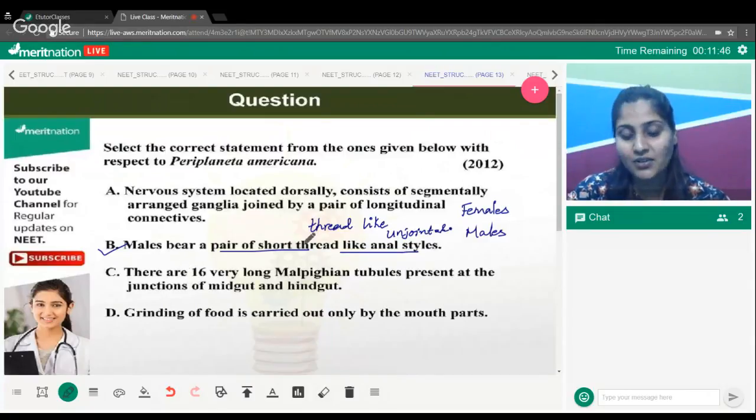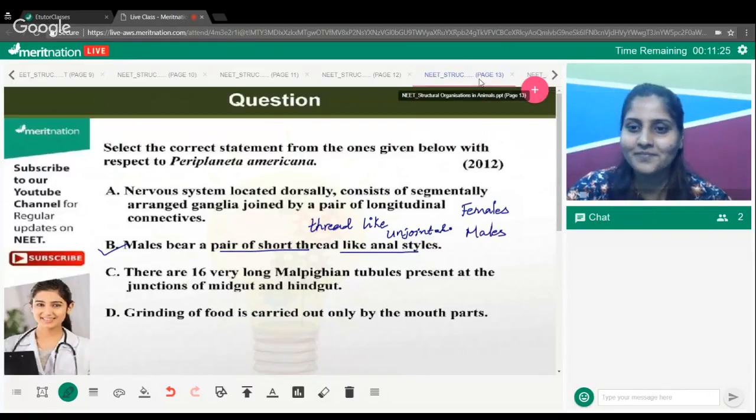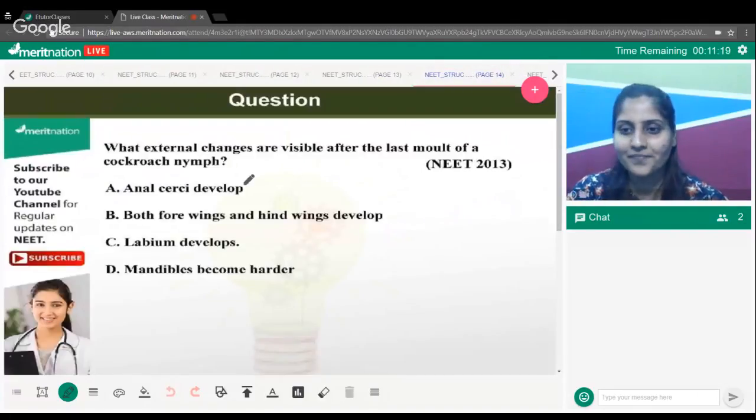Next time when you come across a cockroach, instead of killing it, have some patience. Go at the anal styles. Try to find out whether you are killing a male or a female. Then you can proudly boast, I have killed a male today, or I have killed a female today, because you know which one is a female and which one is a male. Earthworm is there as well as cockroach. Frog is not, Aradhya.